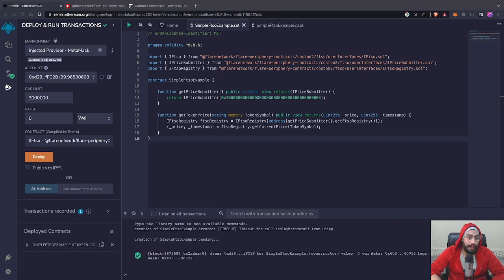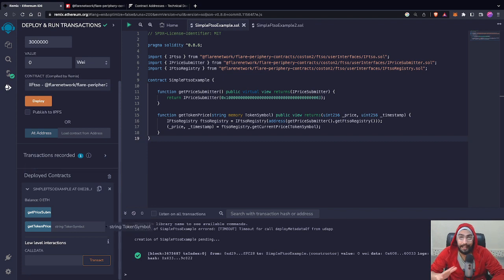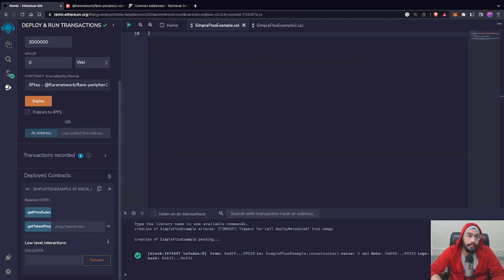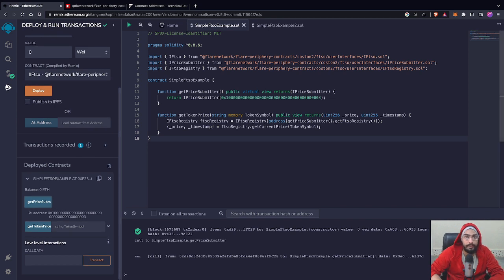So I've deployed our smart contract, and now let's interact with it and call the get token price function so that we can get the price of the token that we want, right? There are two functions available. One was the get price submitter that we defined, and the other was get token price. If we click on get price submitter, it will give you this address, where the price submitter is actually deployed. It returns just the price submitter address.